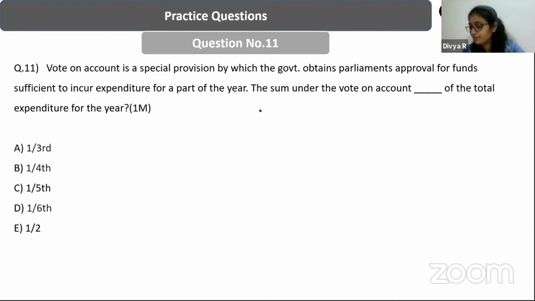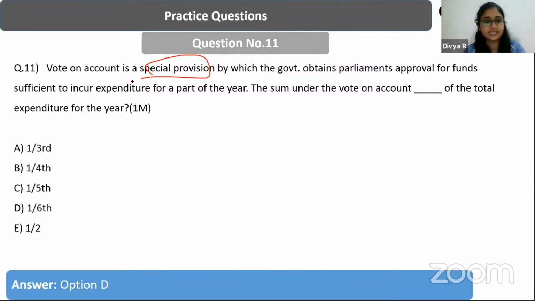One third, 1/4, 1/5, 1/6. So what is vote on account? It is a special provision by which the government obtains permission from the Parliament to incur some expenditure, because the budget is generally passed late. That is why vote on account is mostly used, right? Yes, the answer is 1/6.